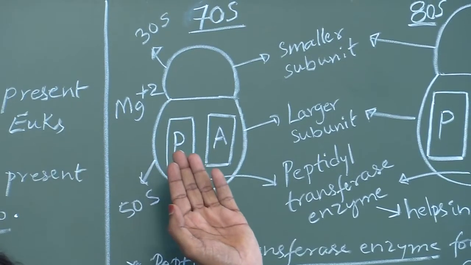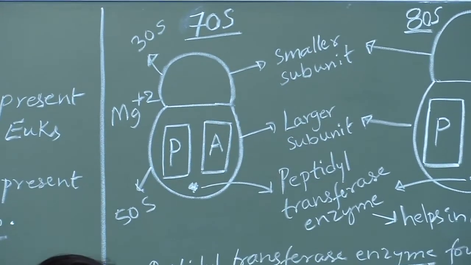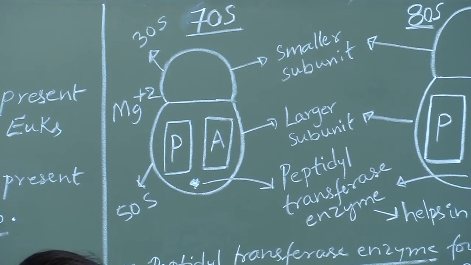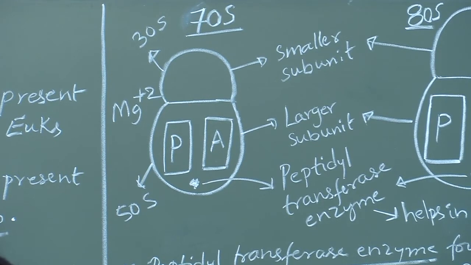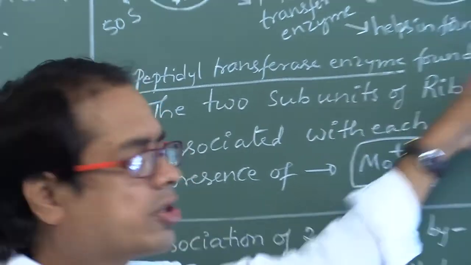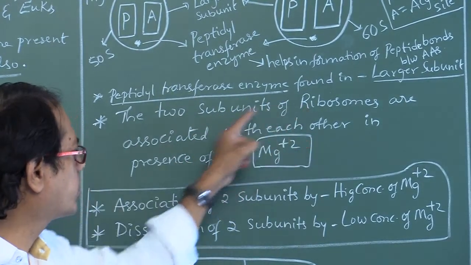The left side is called P site, the right side is called A site. The larger subunit also contains an enzyme called peptidyl transferase enzyme. It helps in formation of peptide bonds between amino acids in eukaryotes, not in prokaryotes. Next. Peptidyl transferase enzyme is found in which subunit? Larger subunit.